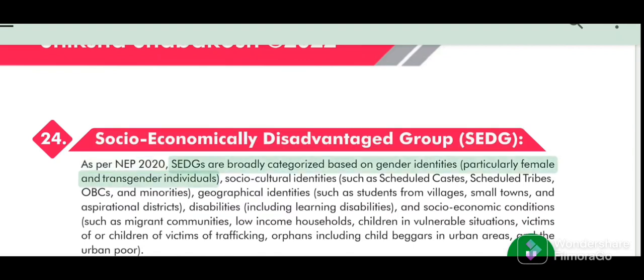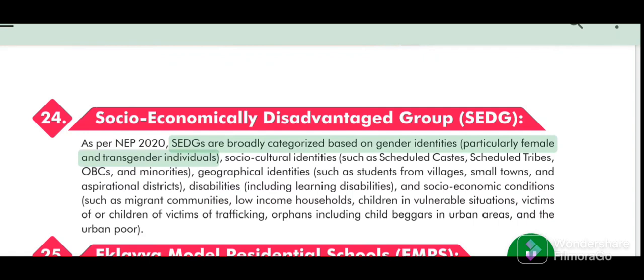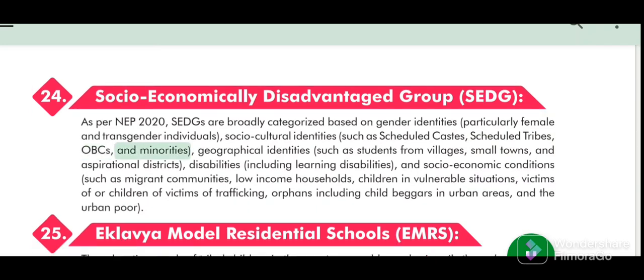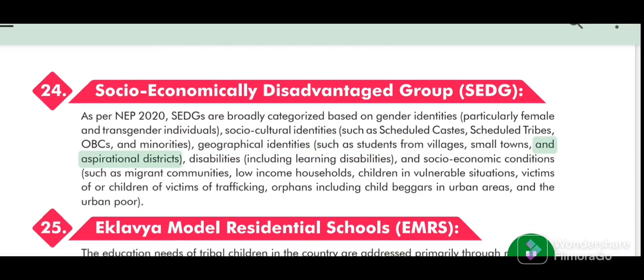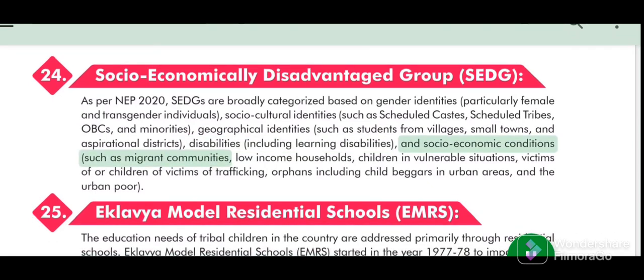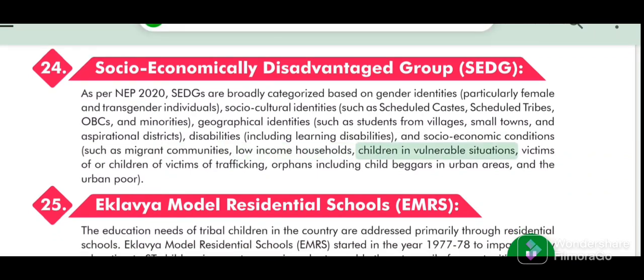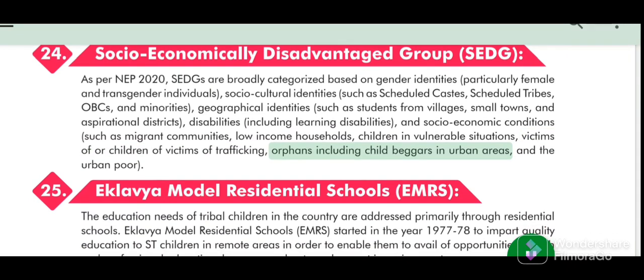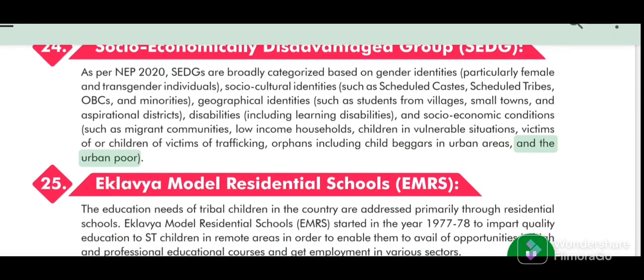As per NEP 2020, SEDGs are broadly categorized based on gender identities, particularly female and transgender individuals, socio-cultural identities, such as scheduled castes, scheduled tribes, OBCs, and minorities, geographical identities, such as students from villages, small towns, and aspirational districts, disabilities including learning disabilities, and socioeconomic conditions such as migrant communities, low-income households, children in vulnerable situations, victims of or children of victims of trafficking, orphans including child beggars in urban areas, and the urban poor.